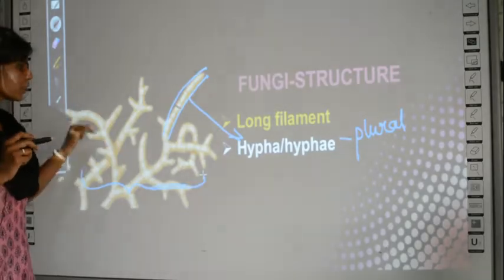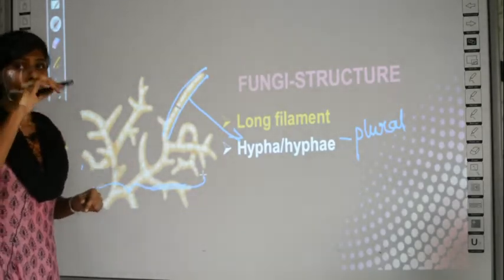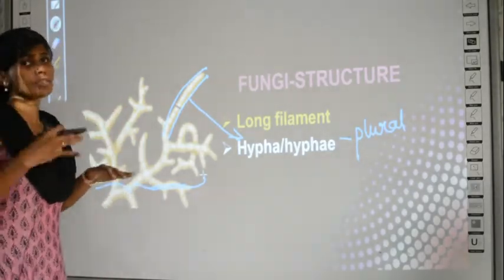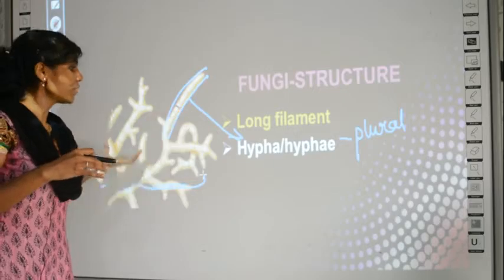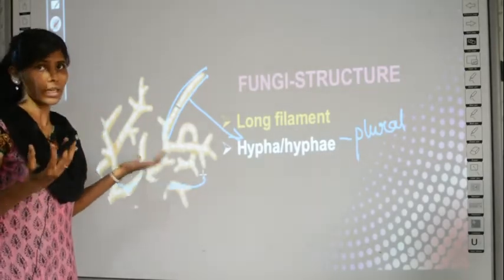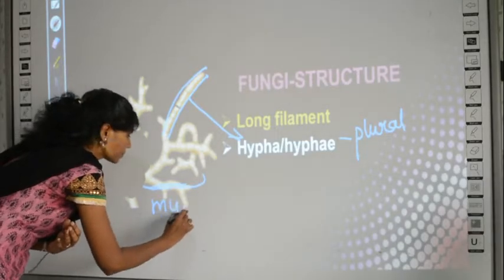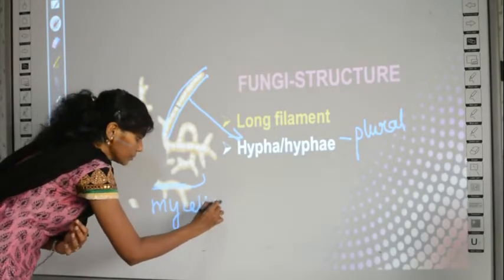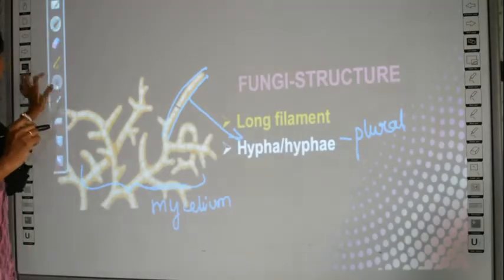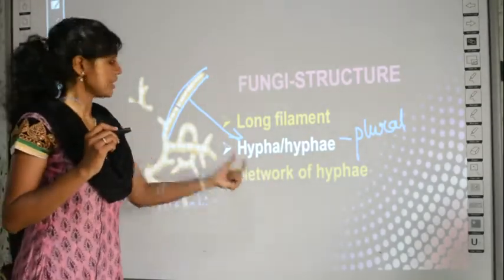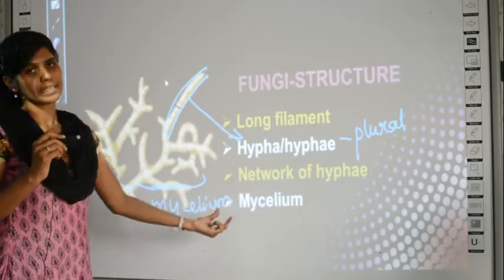So a network of, what is a network? Like a net it appears, no? Which means it is cross-linked to each other. So the network of hyphae is called by the term mycelium. Okay, so let's see the explanation part. The network of hyphae is called by the term mycelium.